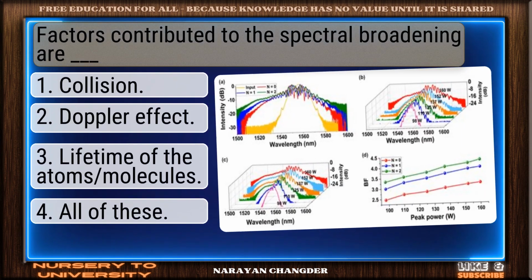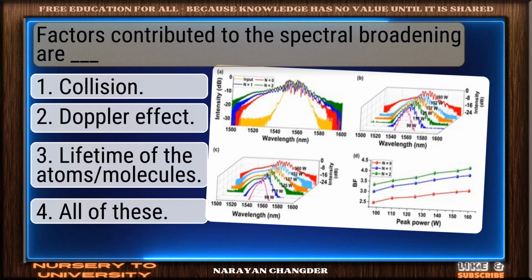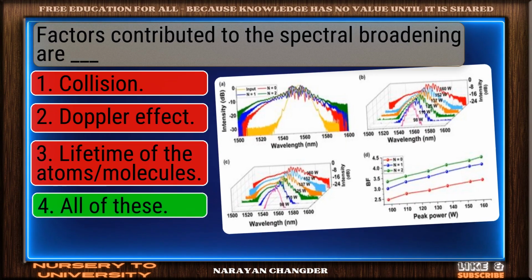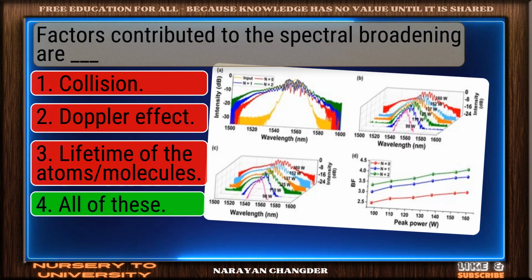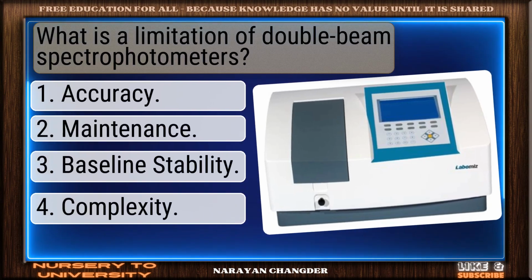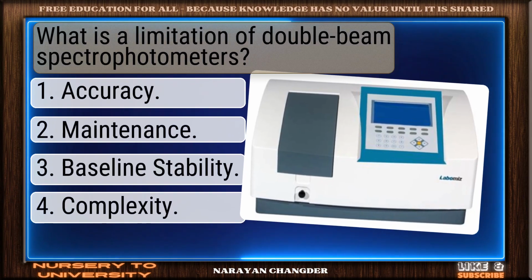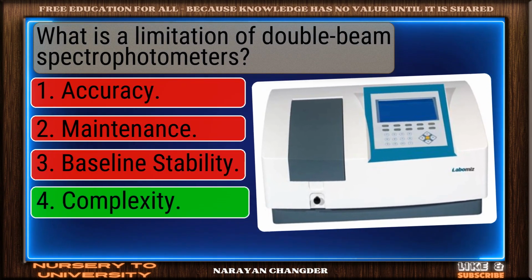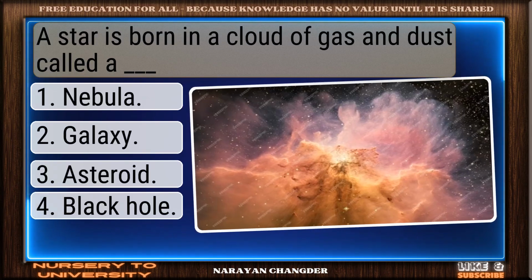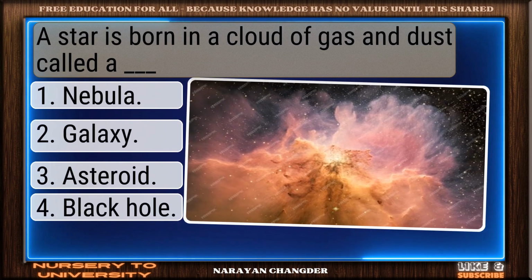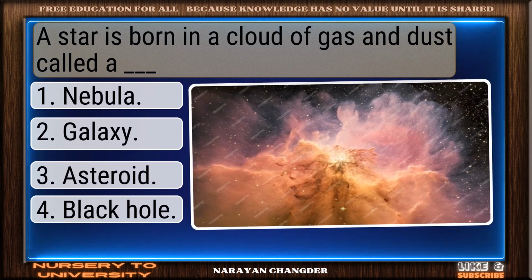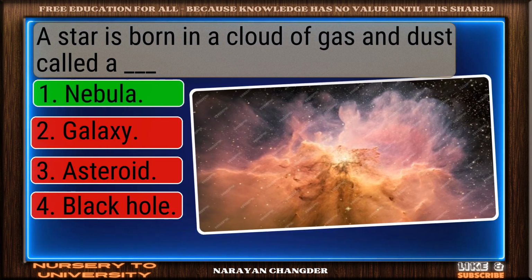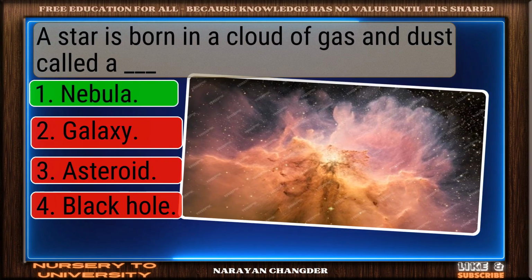Factors contributing to the spectral broadening are dash. You chose all of these, and it is correct. What is a limitation of double beam spectrophotometers? Well picked. Complexity is the correct answer. A star is born in a cloud of gas and dust called a dash. Nice work. You chose nebula and it is correct.